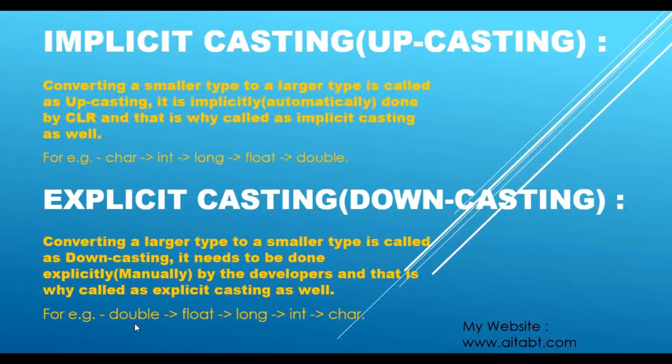So we know this double type can store more data as compared to float, long, int, char. So this is a larger type, and if we convert this larger type to its smaller types, then that will be downcasting, and it needs to be done explicitly by ourselves, or by developers. How, I will show you, don't worry about that. For that, let's go to Visual Studio directly. We will see everything in action there.